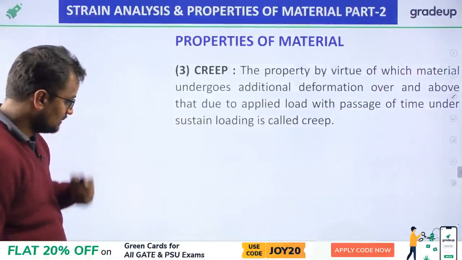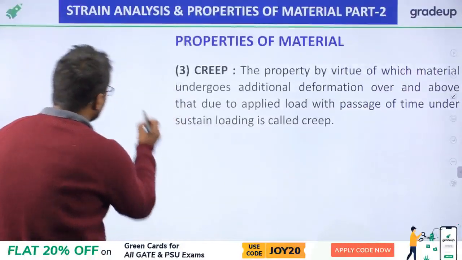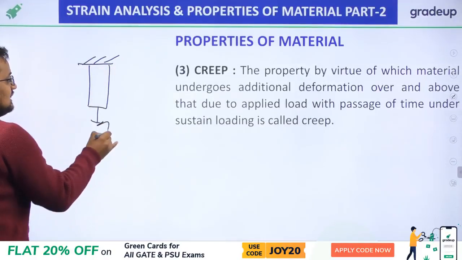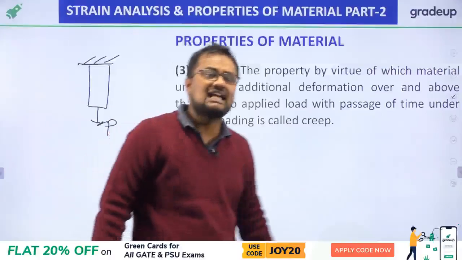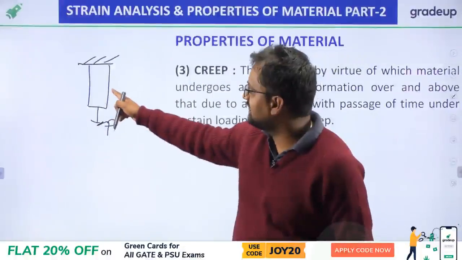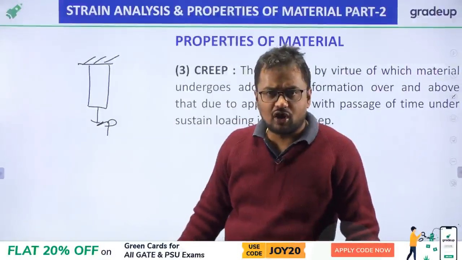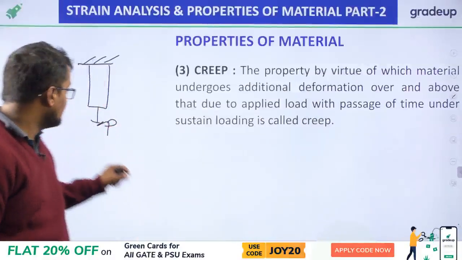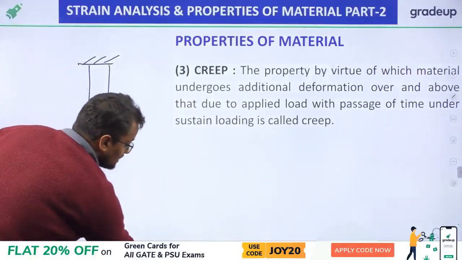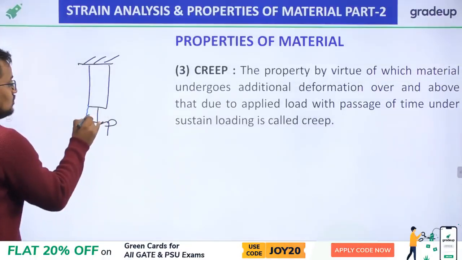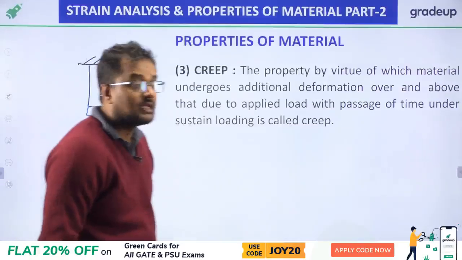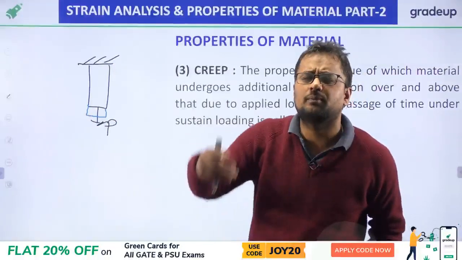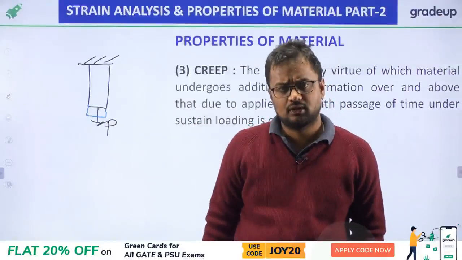Now, what is creep? My friends, suppose this is a bar and I applied a P load on this bar. Then there will be a deformation, because of course materials are deformable. So there will be deflection due to this P load. Suppose this blue is the deflection, suppose 2 mm.